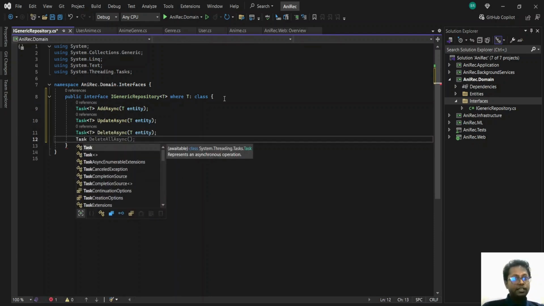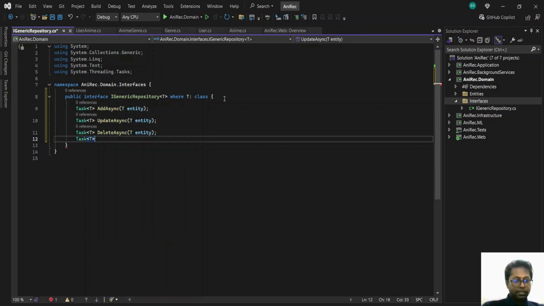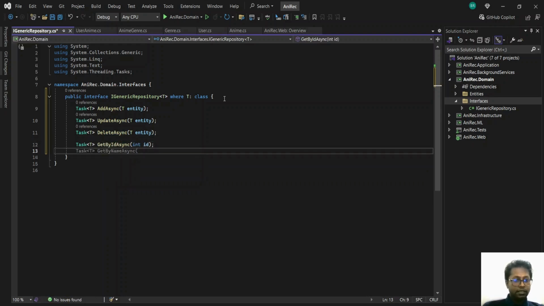Next, we need to get an entity by its ID. So this one we call get by ID async. Get by ID async. So we'll pass in the ID. So now we have the basic CRUD operations.